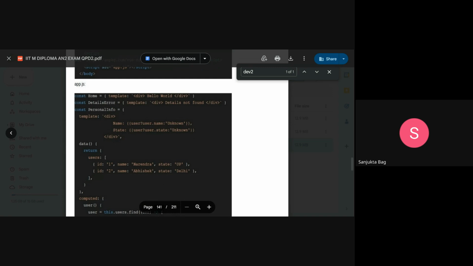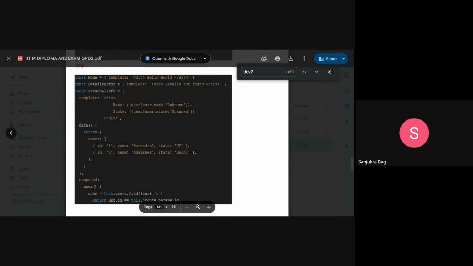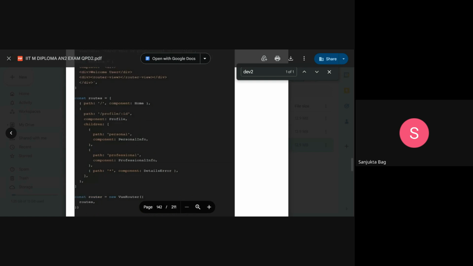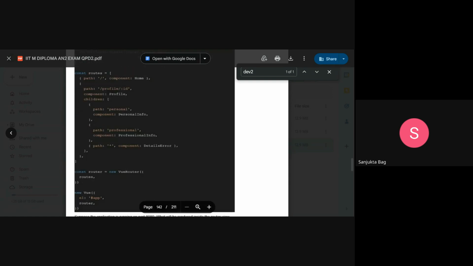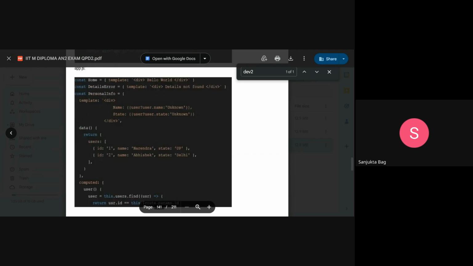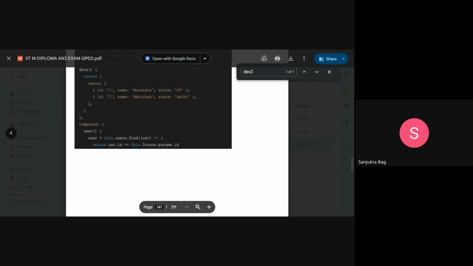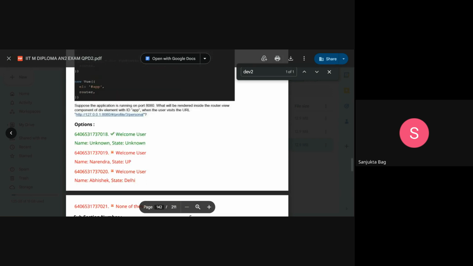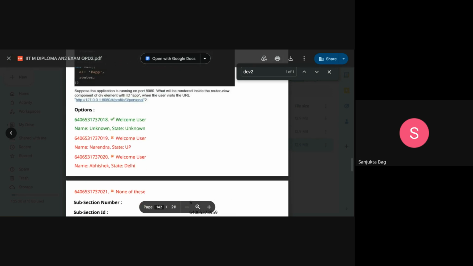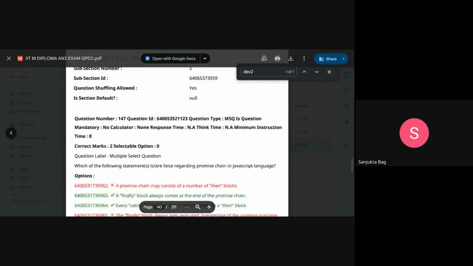Personal info is the path which says that if user is there, user name and state will be rendered on the browser, else unknown. The data property in the personal info lists some name and ID. ID 3 is not there. So since it is not there, it will be unknown state and unknown name. Welcome user, unknown state, unknown name will be rendered on the browser.